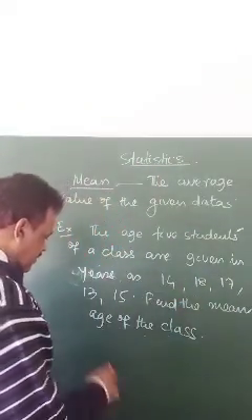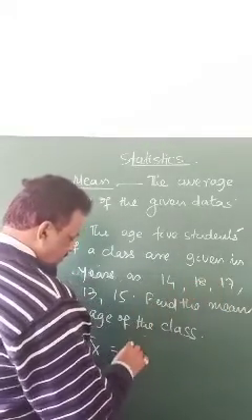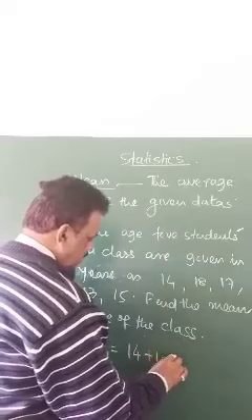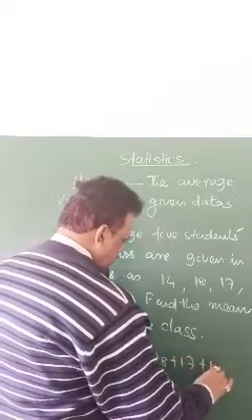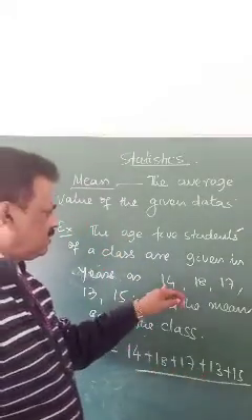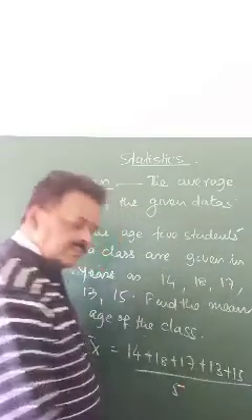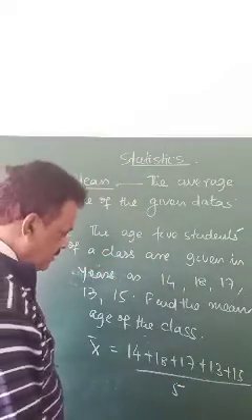What is the method actually? The x bar you write, that is the sum of the ages, 14 plus 18 plus 17 plus 13 plus 15, by the number of data, 1, 2, 3, 4, 5. Okay, so how much will you get?